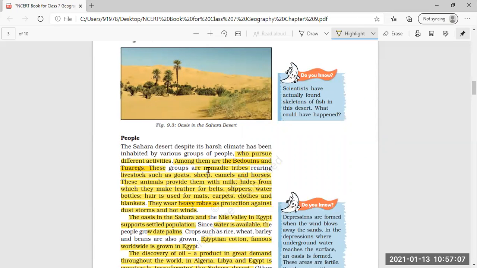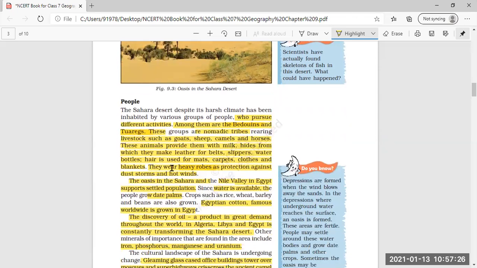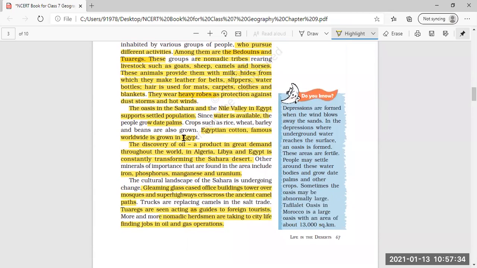We have seen that mostly tribal people, nomadic tribes, live over there, Bedouins and Tuaregs. They tame animals, and from the animals in return they get milk, hides, skin and all. We also have seen that they wear heavy robes and big gowns to protect from dust and storms. Then slowly they start living around the oasis where a little bit of water is there, so that they can grow crops and get water for themselves and for their animals.